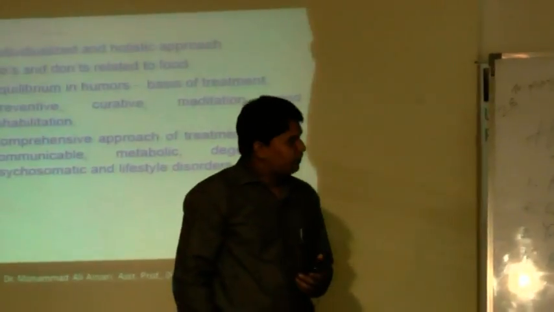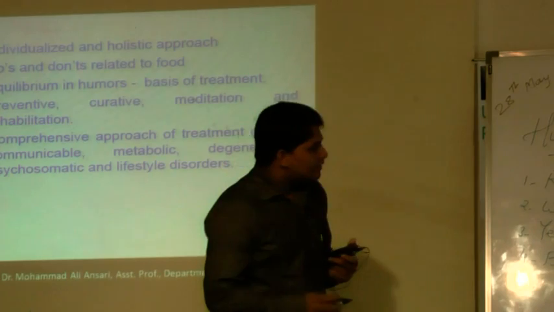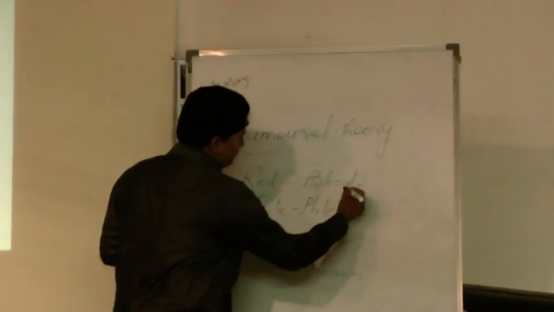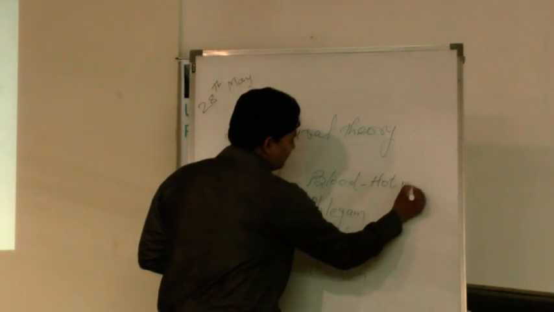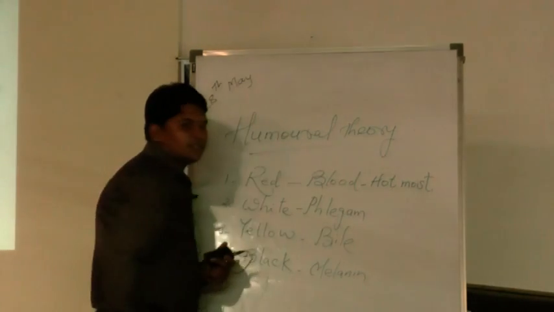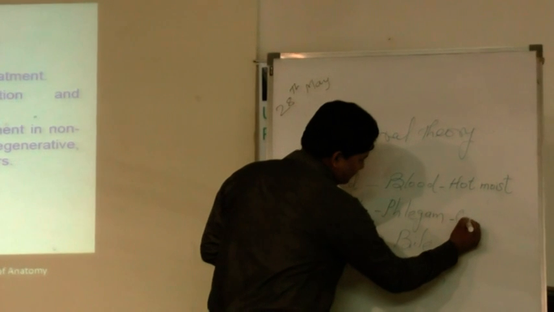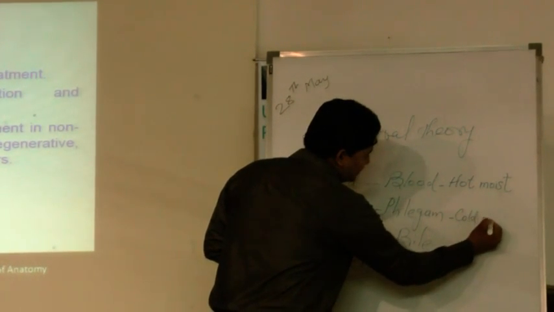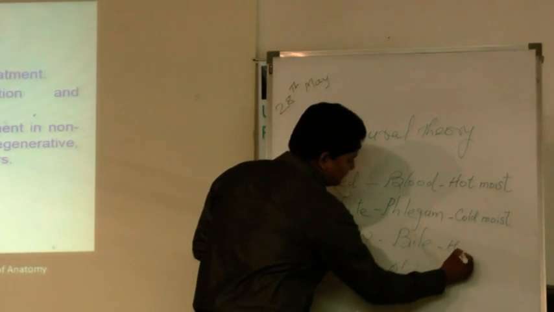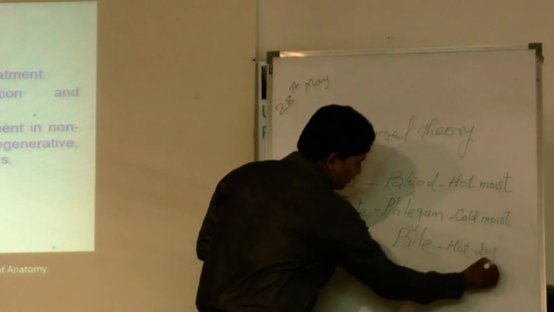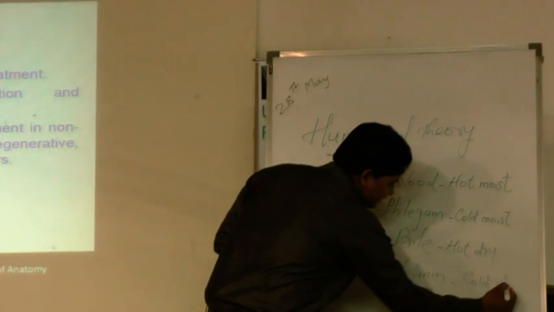And these four fluids have different, specific temperaments. According to Buqrat, blood is hot and moist. Phlegm is cold and moist. Bile is hot and dry, and melanin is cold and dry.